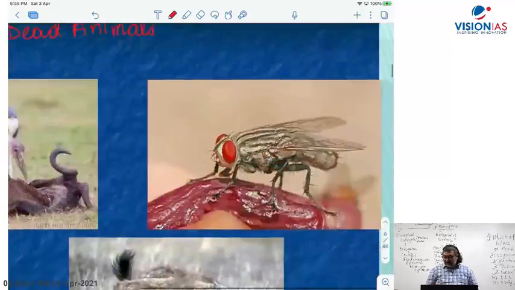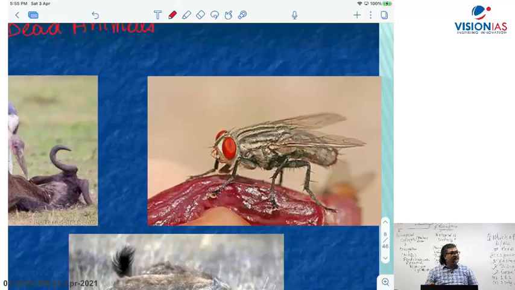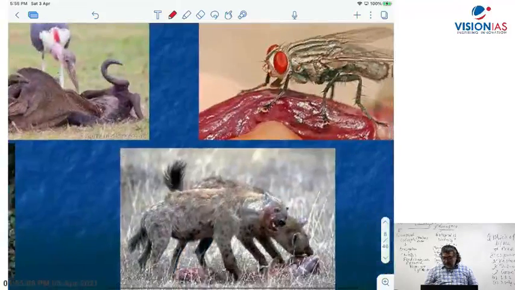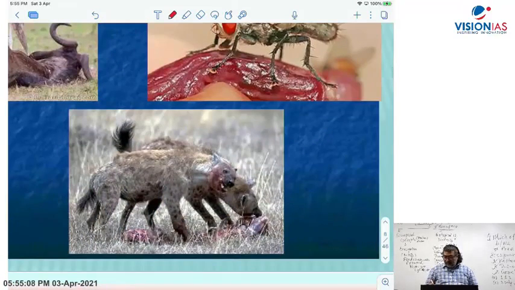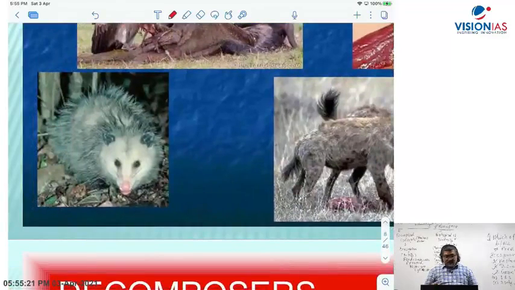Then you know flies, and hyena. Hyenas come into that part. Then sometimes a mouse or some kind of mold can be there. We use the word marine for ocean or sea. Oceans and seas are called marine.